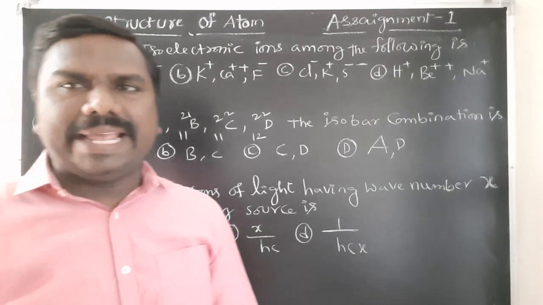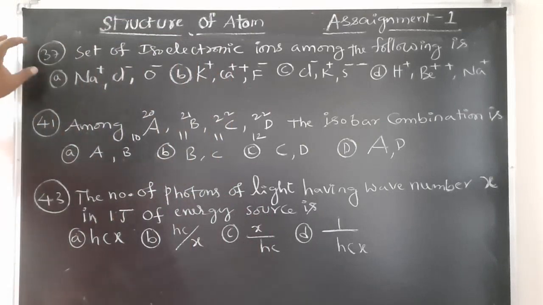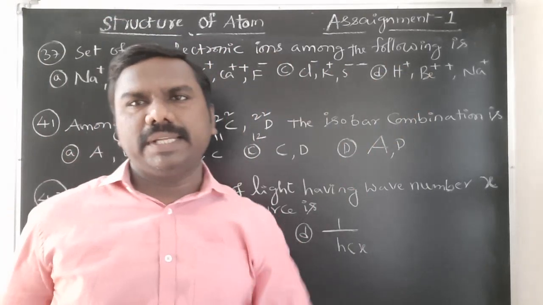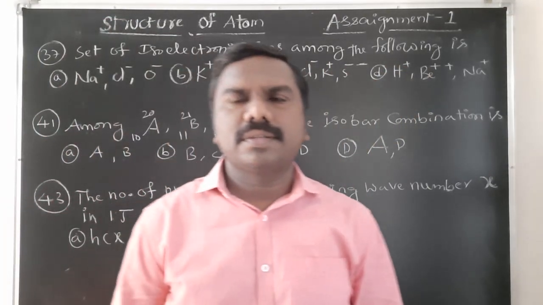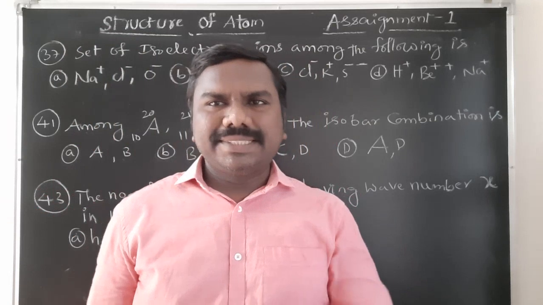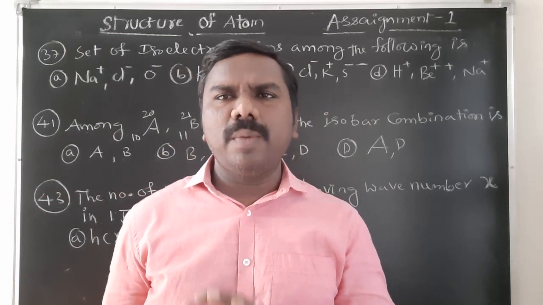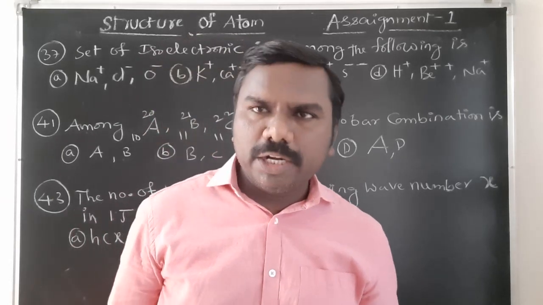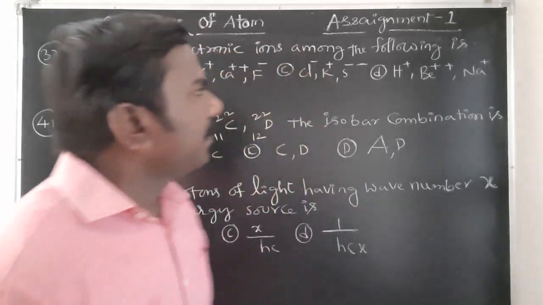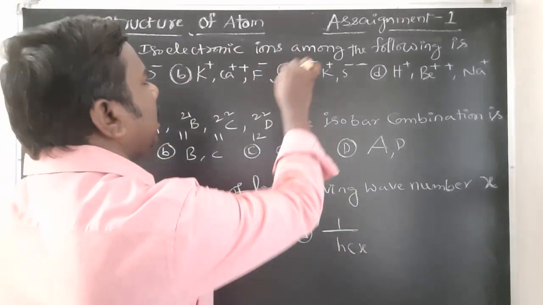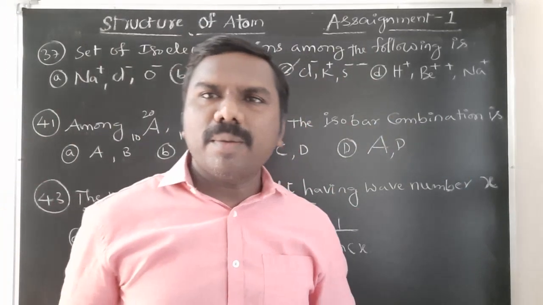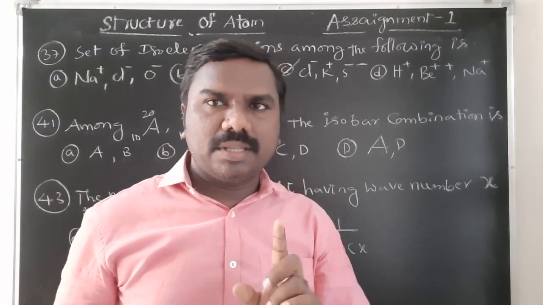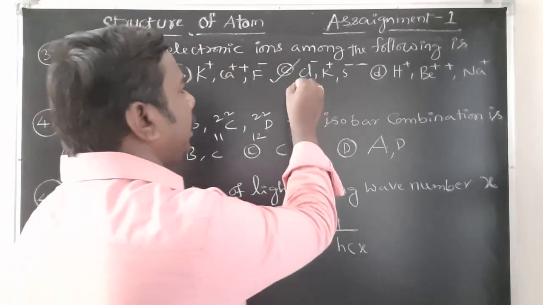Okay students, next bit, number 37. The set of isoelectronic ions among the following is. Isoelectronic ions in the sense, the set of species having the same number of electrons are called isoelectronic species. So I will verify the right option, you verify the wrong options also, students. Now the right option is option C, correct. Chlorine atomic number 17, -1 is there, one extra electron is there. That's why 18 electrons are there. Here 18 electrons.